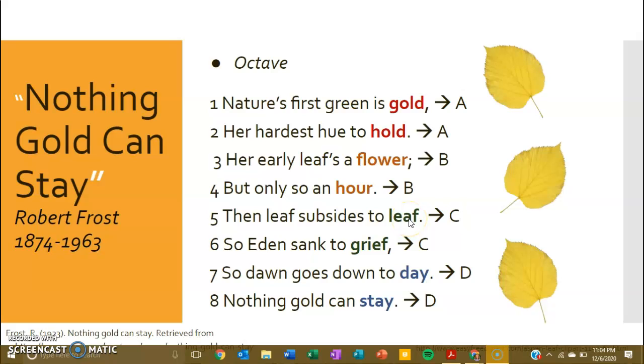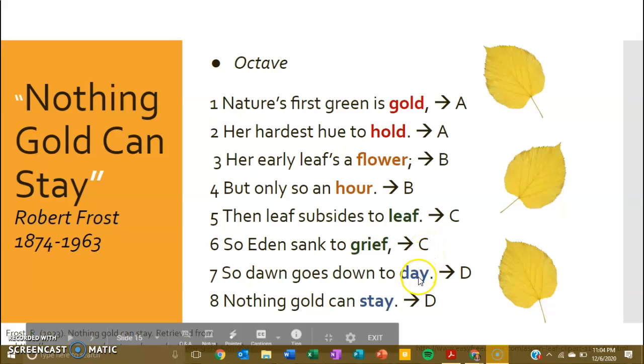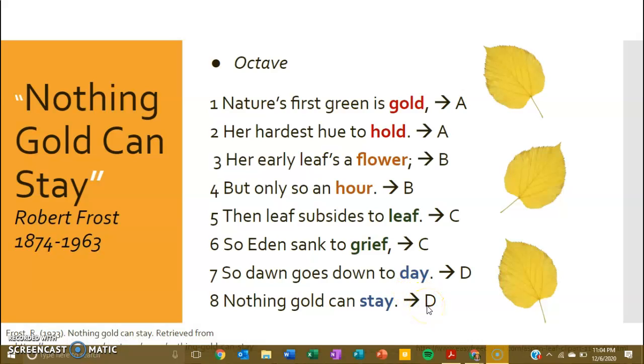Then we have leaf. That doesn't rhyme with hour or flower or hold or gold, so it gets a new letter, C. Now grief rhymes with leaf, so that's going to be another C. Finally, we have day, and that doesn't rhyme with leaf or flower or gold, so we give that one the letter D. And stay rhymes with day, so it is the letter D as well.